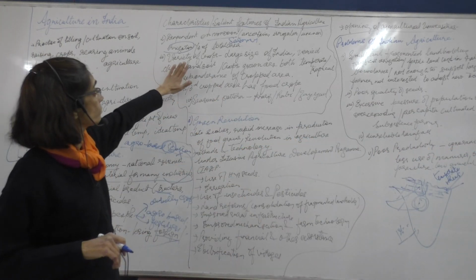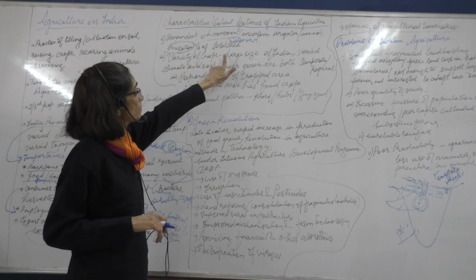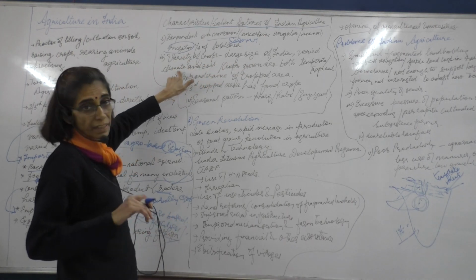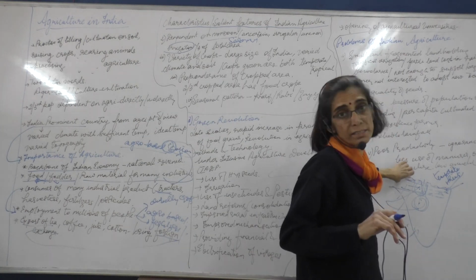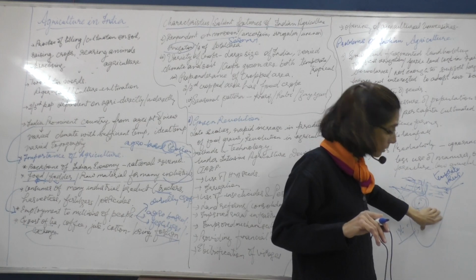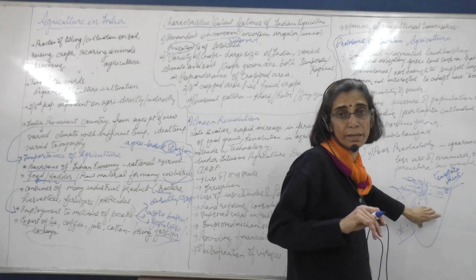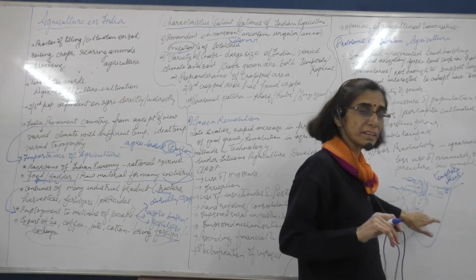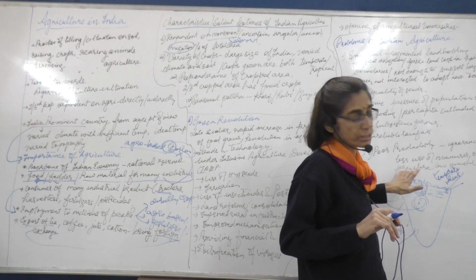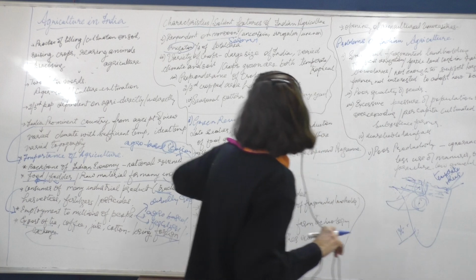There is a variety of crops because of the large size, because of variation in climate and soil. The millet grown in Rajasthan may be jowar, while the millet grown in the red soil in Karnataka is ragi. So the type of millet varies from the sandy soil to the red soil.